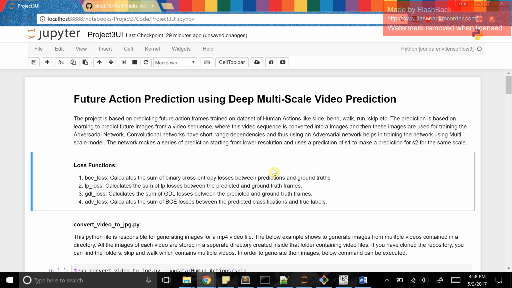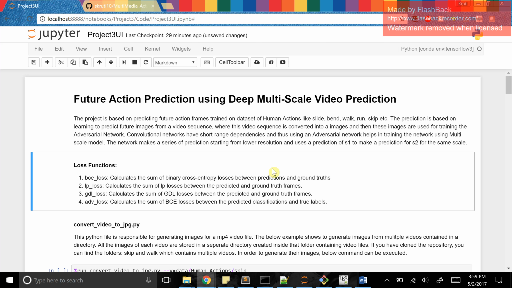Everyone, welcome to the demo of project 3. In this project we have tried using a generative adversarial network to predict the future frames. So the project is basically future action prediction using deep multiscale video prediction.